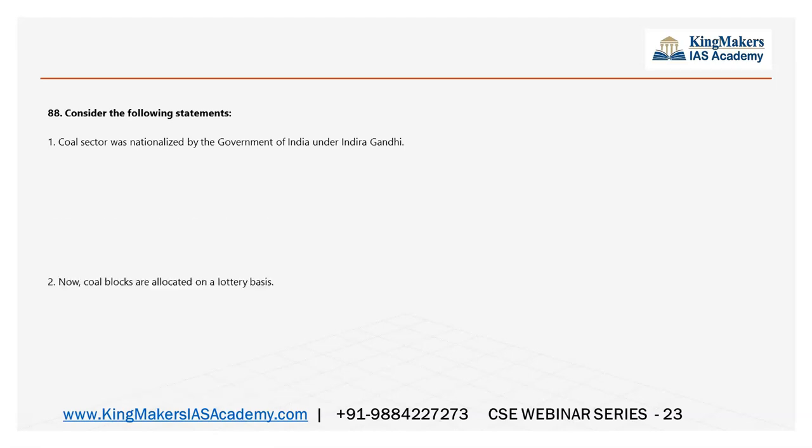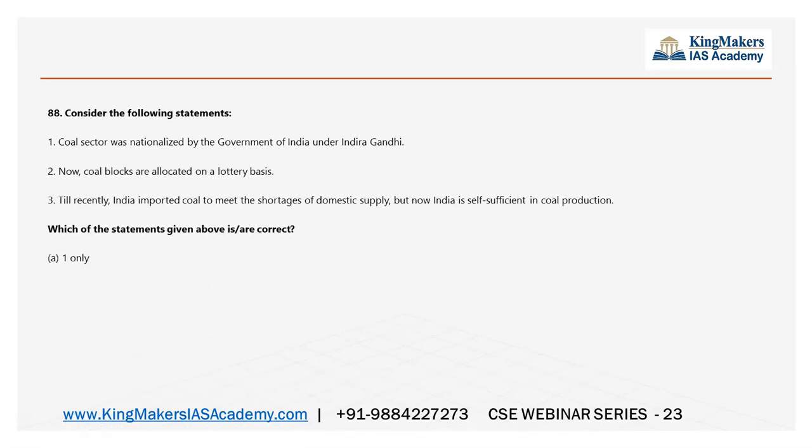Consider the following statements. So it is about coal. So this question is a little tougher only. But it was a news. See here. Again, you can use logic here. See, coal sector was nationalized by the government under Indira Gandhi. This may be right or may not be right. Now, coal blocks are allotted on a lottery basis. This was in news often. It was an auction basis and not lottery basis. So this statement is going wrong. So making me to strike off this B and D. So I will go with the option 1 or 3. So let me see.